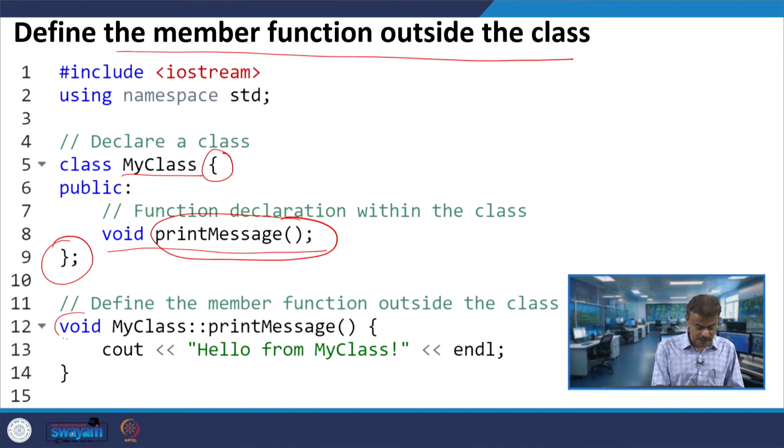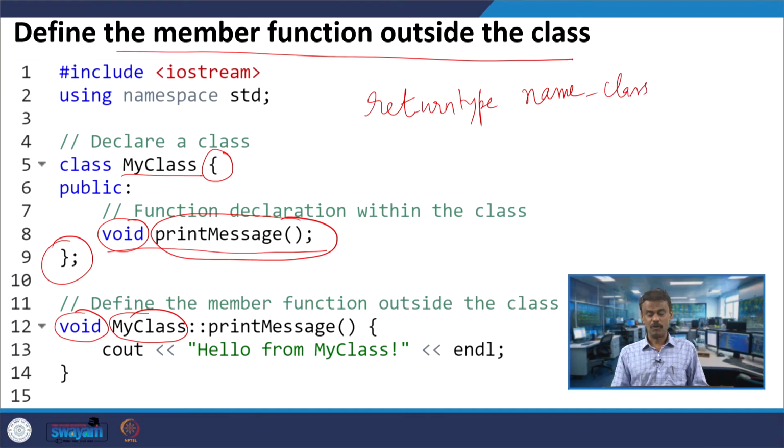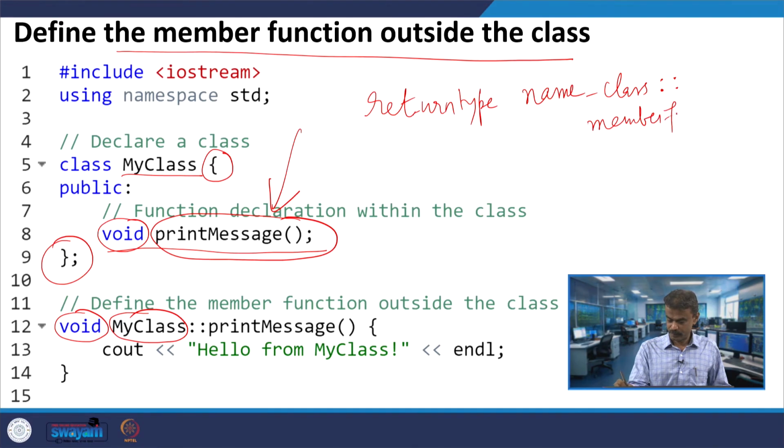Here you have the return type void, the same return type, and then you should have the name of the class, followed by the scope resolution operator, two colons, and then you use the name of the member function, for example printMessage.